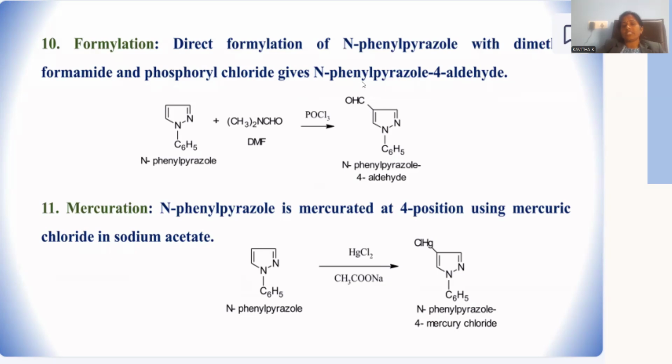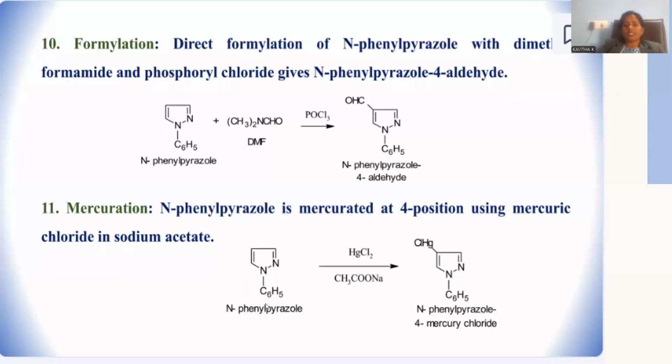So formylation is the characteristic of this Vilsmeier-Haack formylation. The reagents to be added together are DMF and phosphorus oxychloride. DMF stands for N,N-dimethylformamide, and phosphorus oxychloride gives rise to carbonylation or else formylation at position number 4.